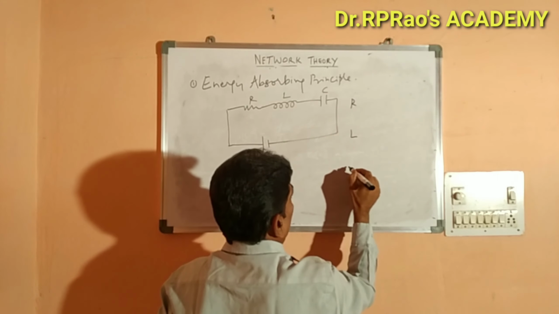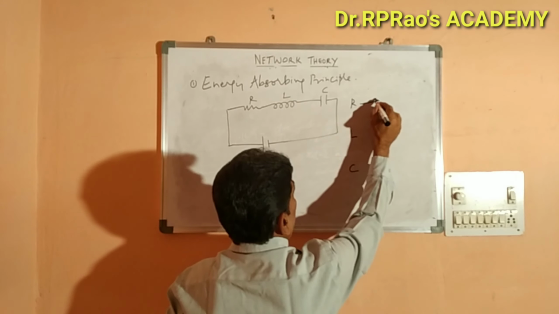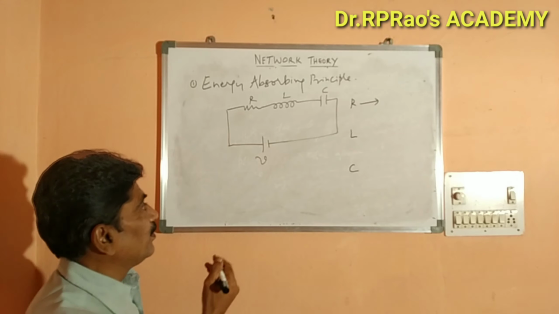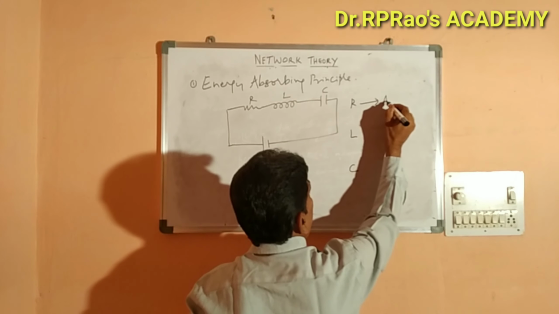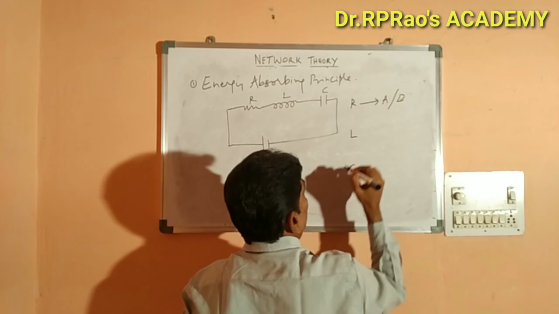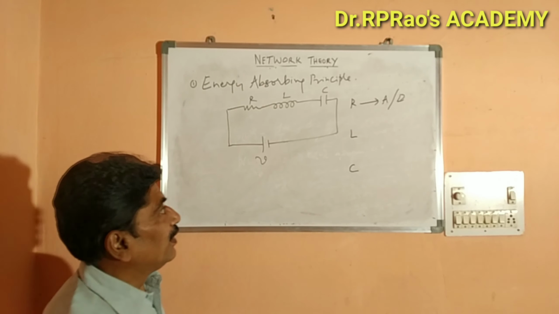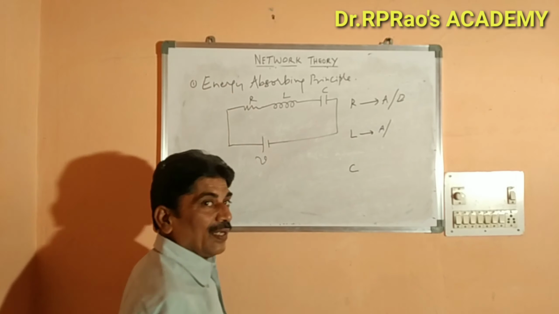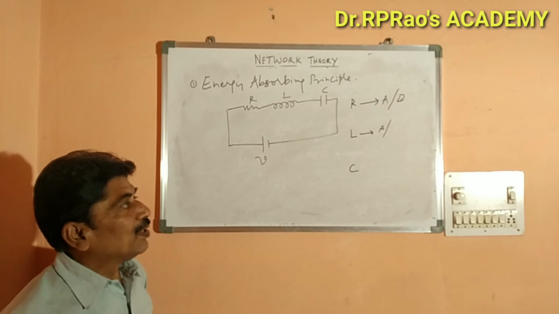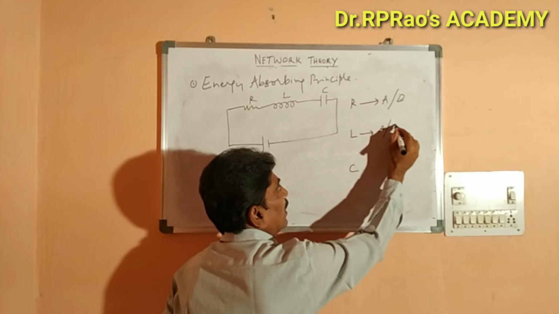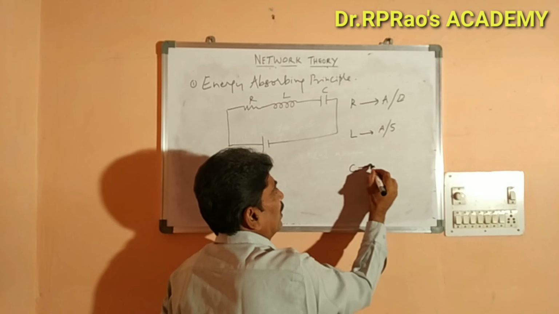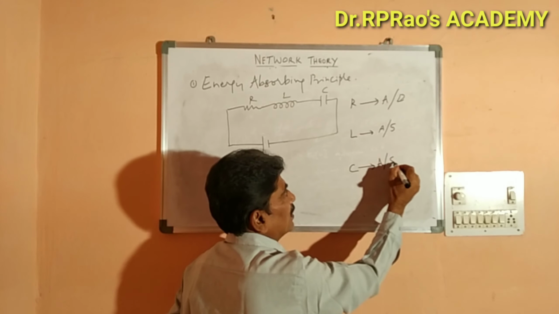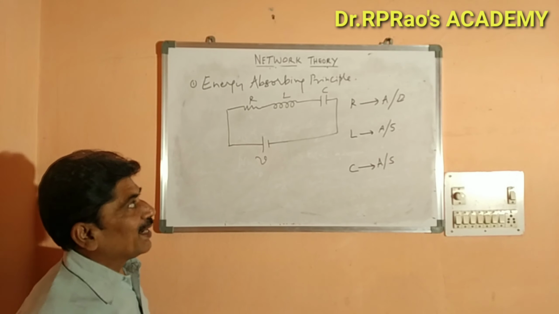R is the resistance, which absorbs the energy and dissipates it in the form of heat. Whereas the inductor will absorb the energy and store it in the form of a magnetic field. And the capacitor also absorbs the energy and stores it in the form of an electric field.